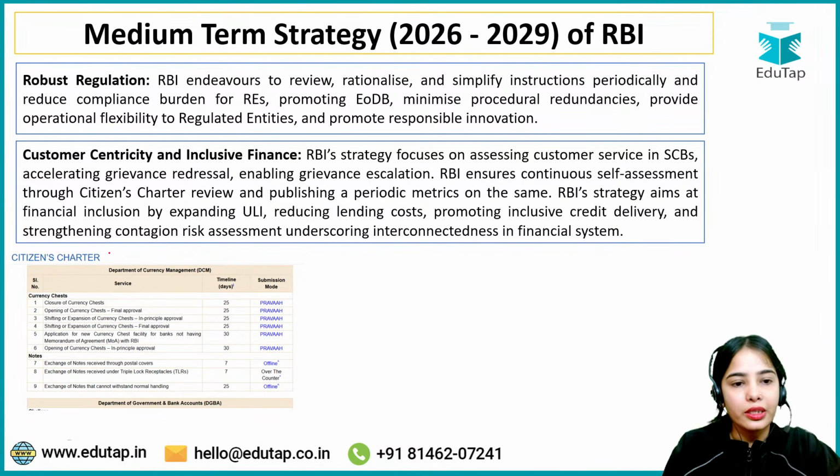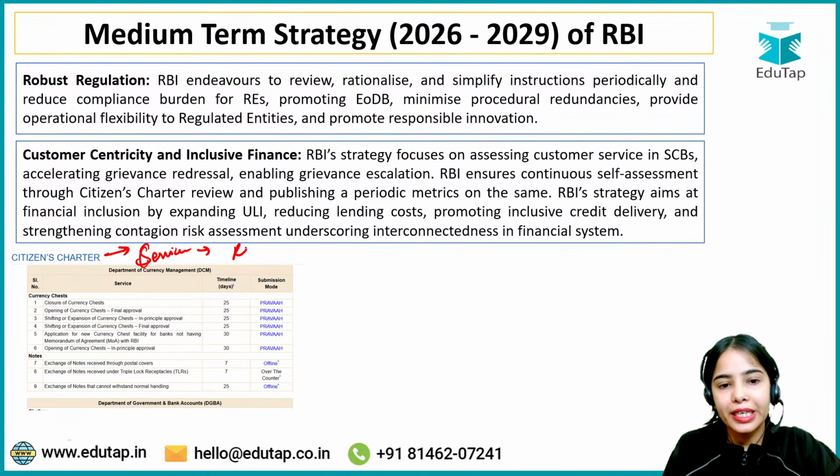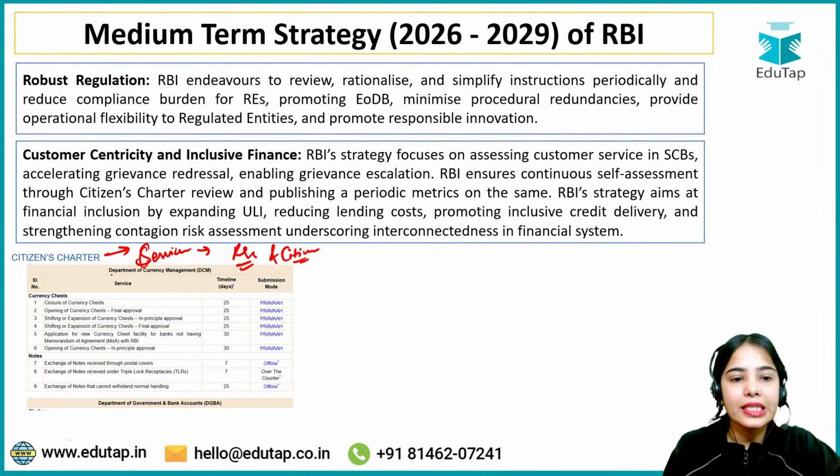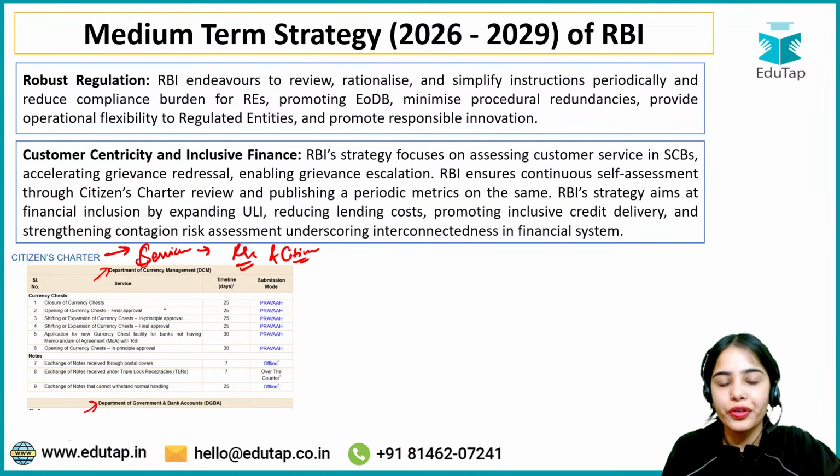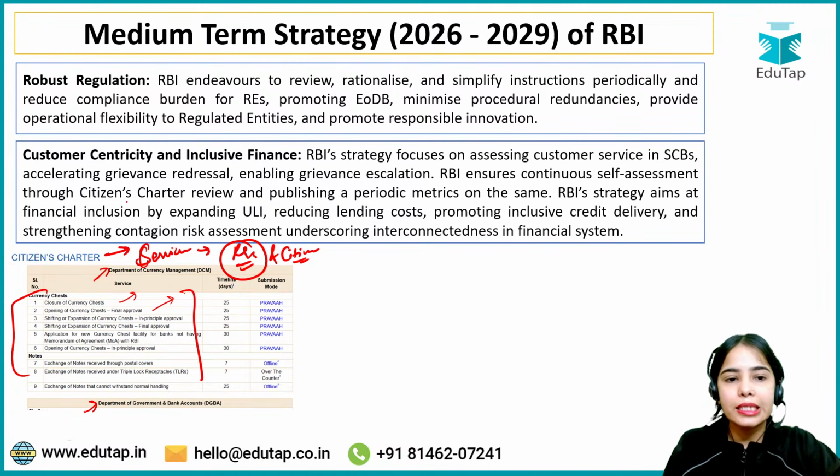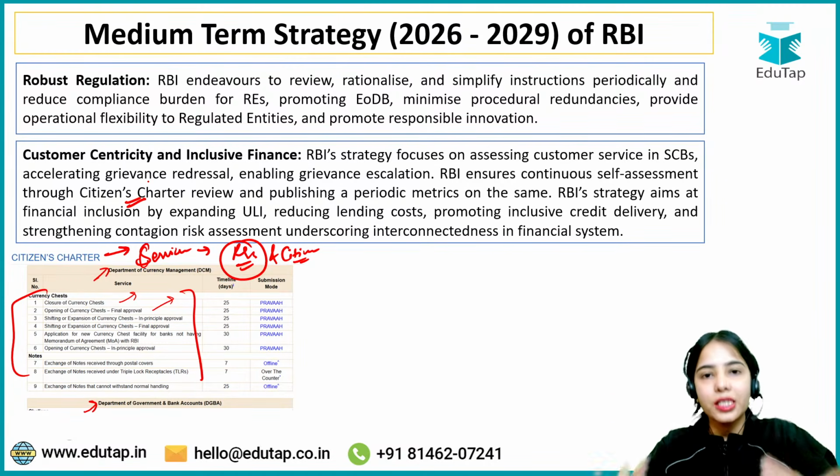So the Citizen Charter consists of the services that the RBI is providing to the regulated entities and the citizens. Here you can see that different departments of the Reserve Bank of India provide different services, like closure of a currency chest, opening of a currency chest, shifting or expansion of a currency chest. So there are different services that RBI provides to the regulated entities and to the citizens through different departments.